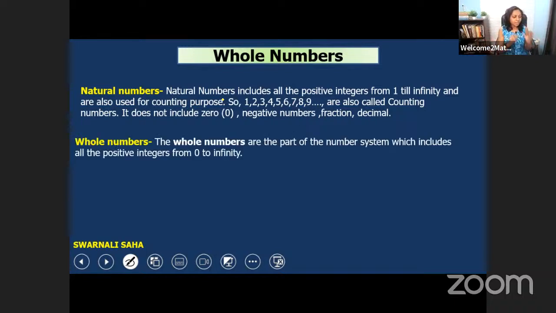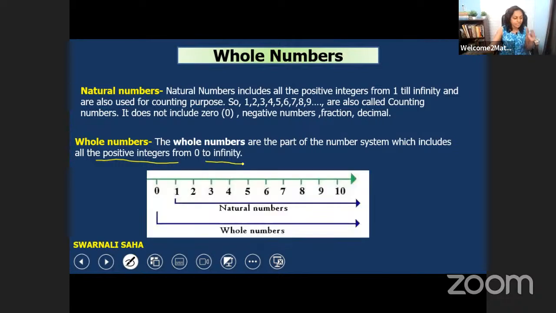So what is a whole number then? Whole number is a part of the number system and is so important because we have to learn the whole number in a good way. It includes all the positive integers from 0 to infinity. So that is the difference between natural numbers and whole numbers. Natural numbers start from 1 and go on, and whole numbers start from 0. Got it?